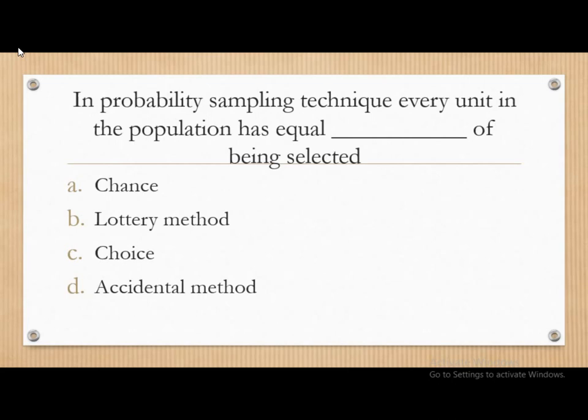Next question. In probability sampling technique, every unit in the population has equal dash of being selected. Options are chance, lottery method, choice, accidental method. The correct answer is chance. In probability sampling technique, every unit in the population has equal chance of being selected.